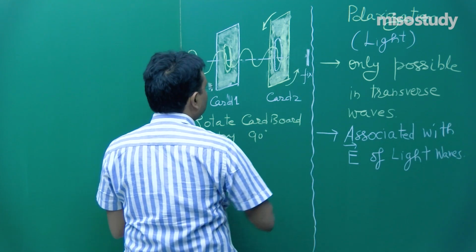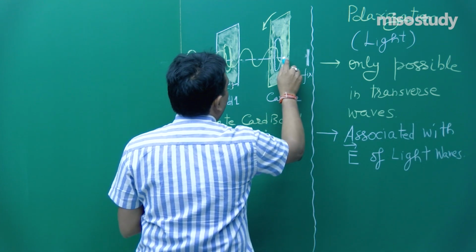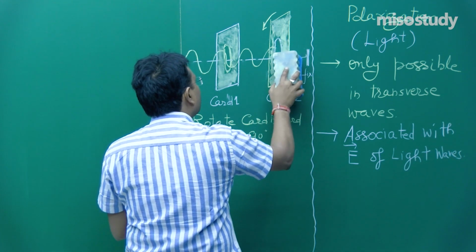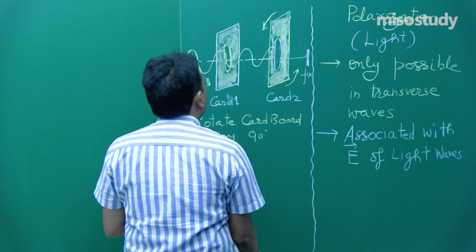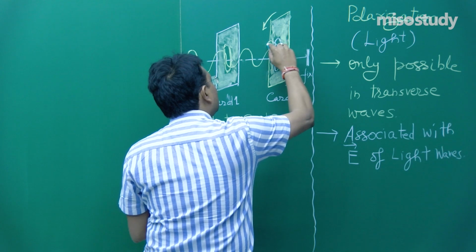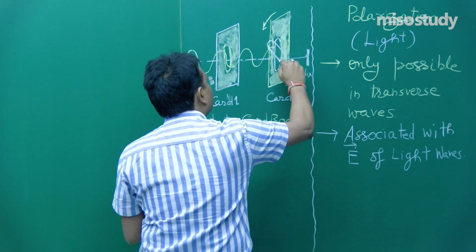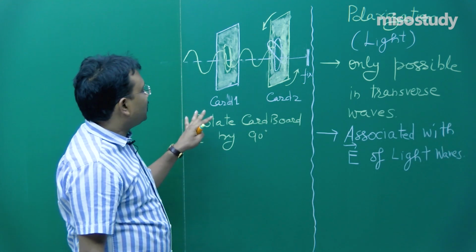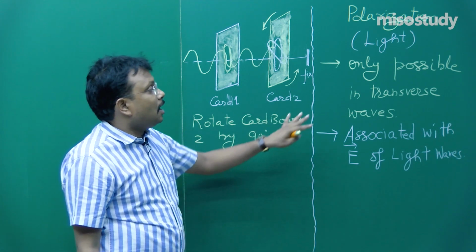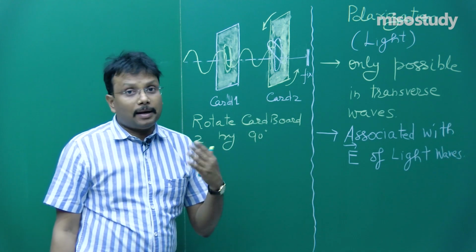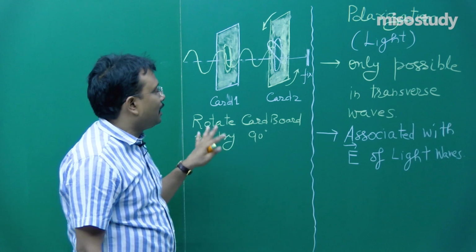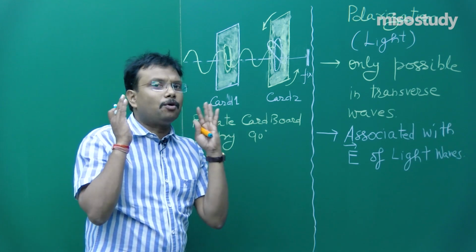No vibrations beyond this, because now it has been rotated, so the opening of this also changed by this angle to this angle. Fine. So, this is the idea of vibrations in transverse waves, and those are light waves. Fine. So, this type of mechanical experiment you just have to keep in your mind.